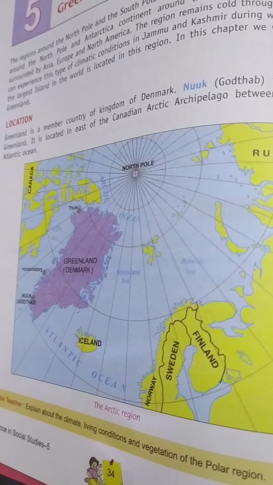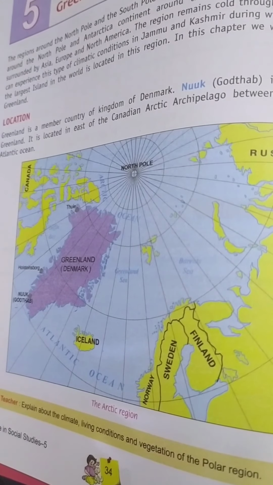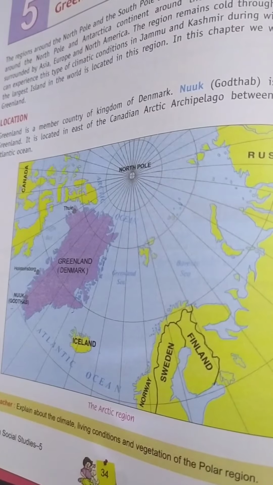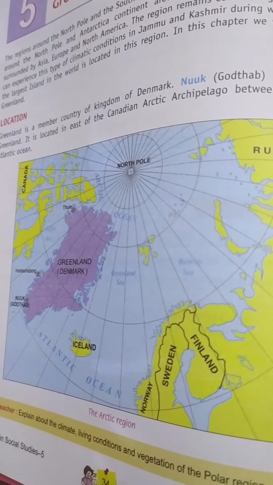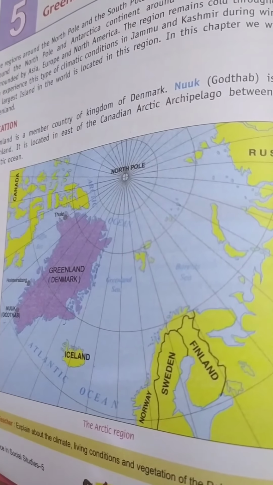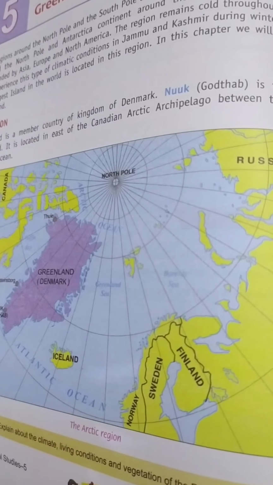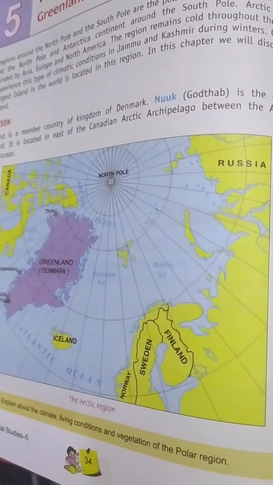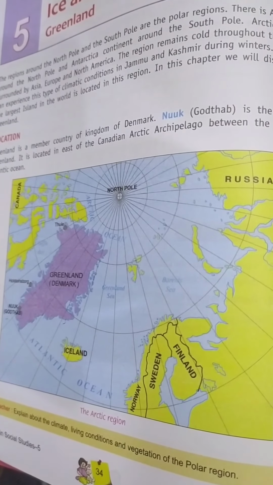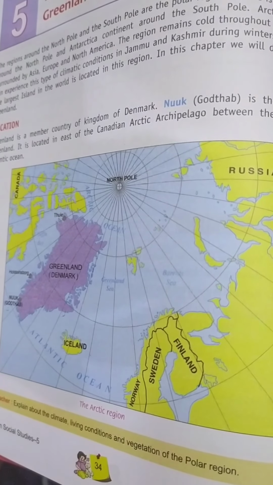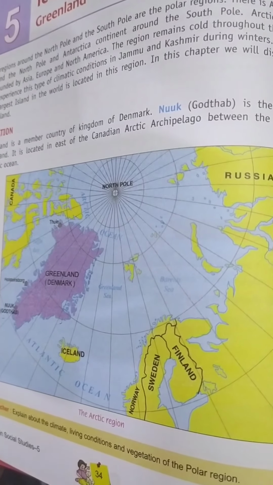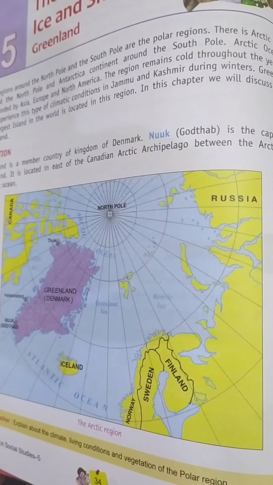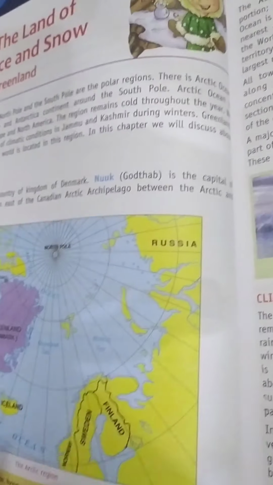Almost 80% of Greenland is always covered with ice. Means throughout the year, if you turn towards right or if you turn towards left, what you observe, only ice and snow is there. And you know, sometimes huge pieces of ice break off. Break off means वो टूट जाती है, जो आइस वहां पर इतने टाइम से जमा होती रहती है throughout the year. It is covered with ice and snow. Sometimes huge pieces of ice break off and start to float on the sea. वो समुद्र पर, sea पर float करना start कर देते हैं.